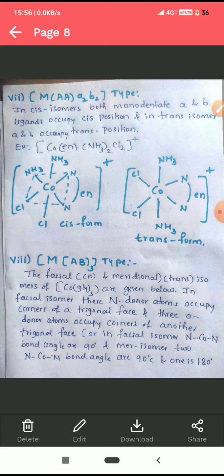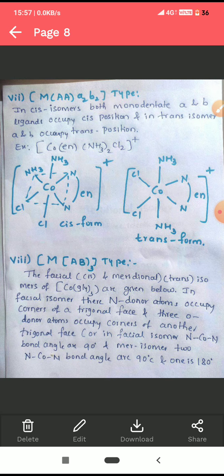Next one, MAA2B2 type. Okay, AA means it has only one bidentate symmetrical ligand and A is one kind of monodentate ligand, B is another kind of monodentate ligand. In the cis isomer, both monodentate A and B ligands occupy cis positions. In the trans form, they occupy trans positions. Okay, in the cis form, A and B occupy adjacent positions, in the trans form, A and B occupy opposite positions or trans positions.